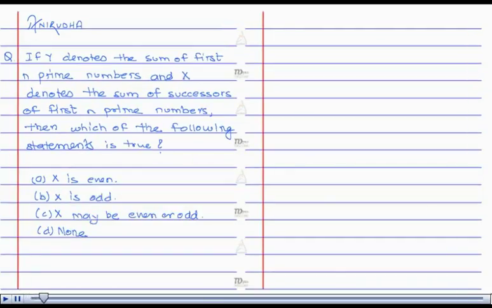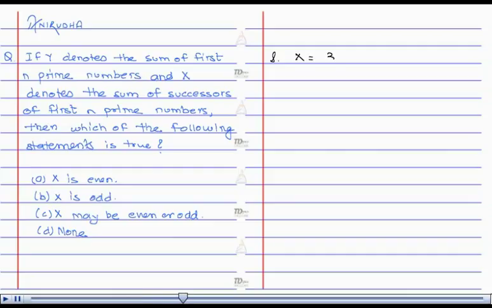Hello, I am Anirudh. The question is, if y denotes the sum of first n prime numbers and x denotes the sum of successors of n prime numbers, then which of the following statements is true? Let's see the solution. X denotes the sum of successors of first n prime numbers, that is, x is equal